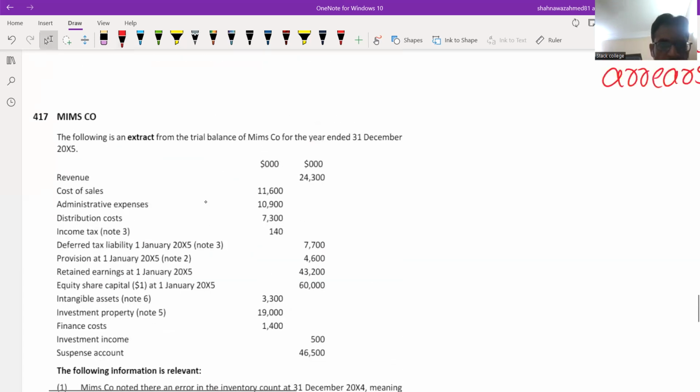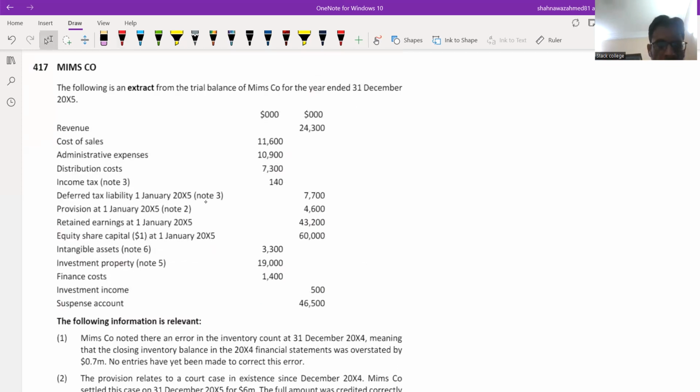Now let's see the profit and loss account and statement of changes in equity. Revenue is given, that is the profit and loss value, cost of sales, admin, distribution, income tax, note number 3. We have to handle this. Deferred tax liability, this is IAS 12. Provision again. And then we have intangible asset, IAS 38. We have investment property, IAS 40.